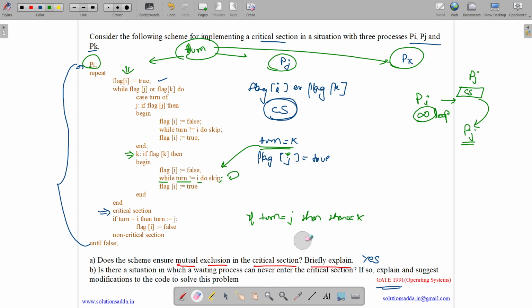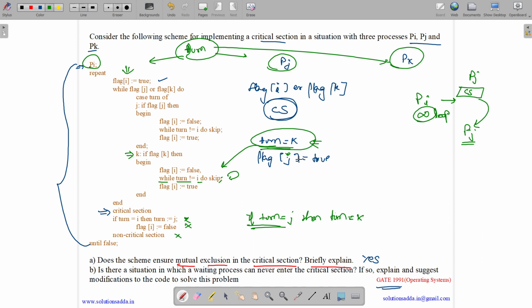Sorry, this is turn over here. So let's check whether turn is j. No, turn is not j. So it will not set turn equals to k. So this statement is false. It won't do flag I equals to false and it will come out of the critical section. Which means the turn will remain k. Pj has executed, but still turn will remain k.